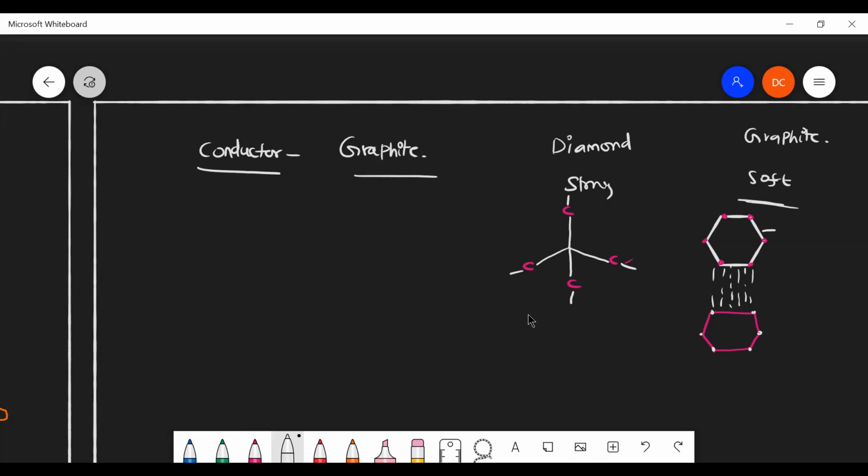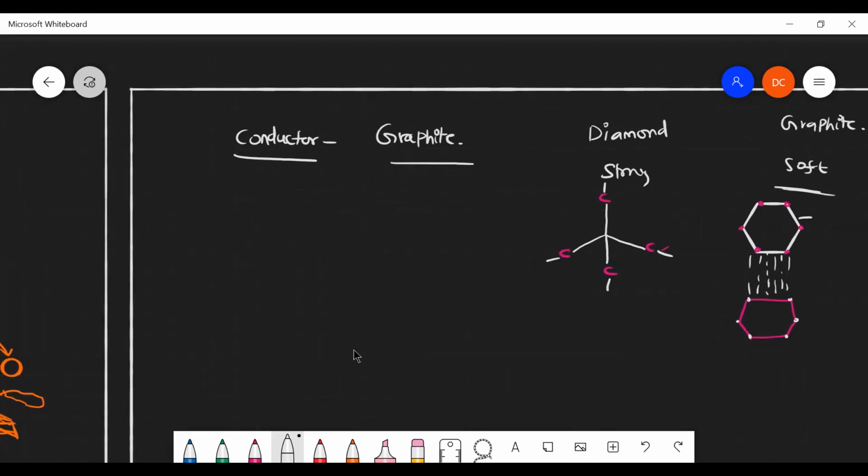Moreover, if we want to look at the carbon, what is the atomic number of carbon? 4, sir. Atomic number of carbon. 6. Atomic mass? 12, sir. Atomic number of carbon is 6 only. Atomic mass is 12.